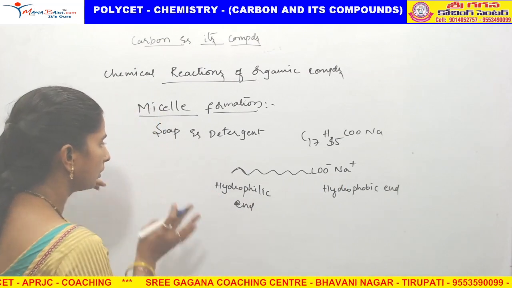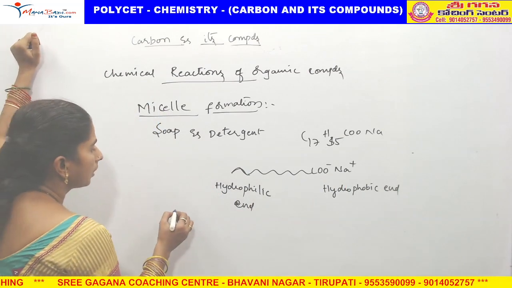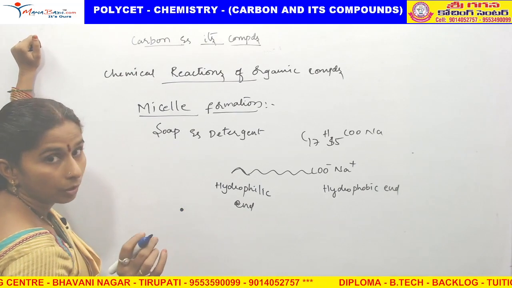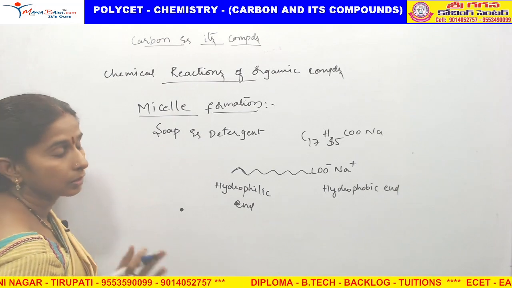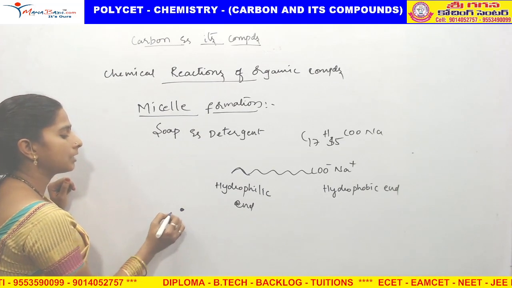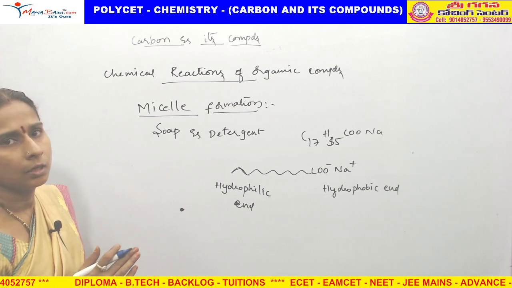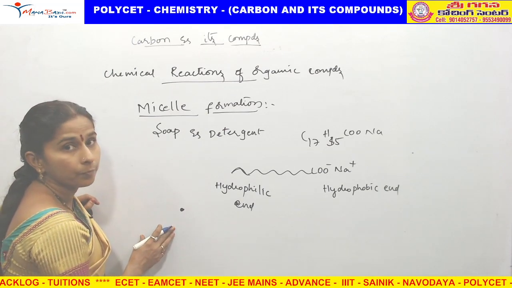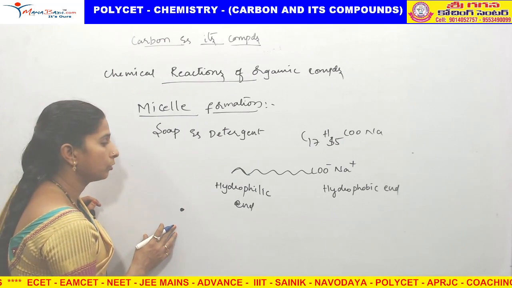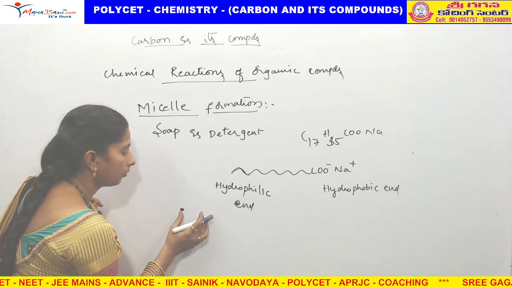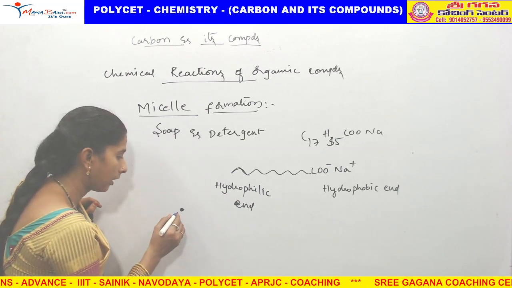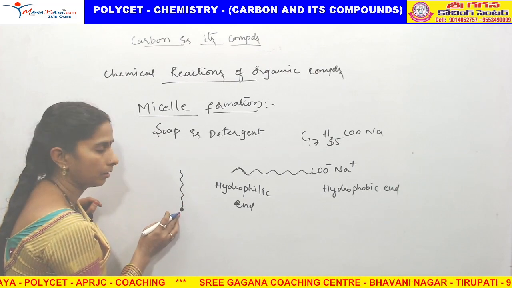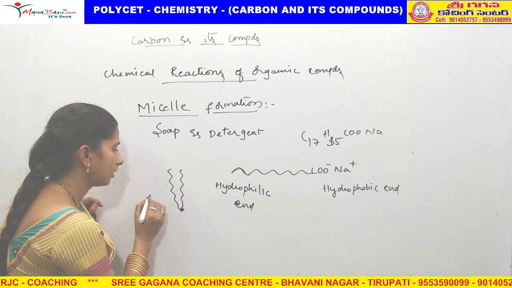Now what are we going to do? If we take an oil drop on our clothes, how to wash the clothes? That is, grease or any stain is there on our cloth. What are we doing? We are applying the soap. What is going to be formed? The hydrophilic end is mixed with the water, and the other end attached to the grease stain.